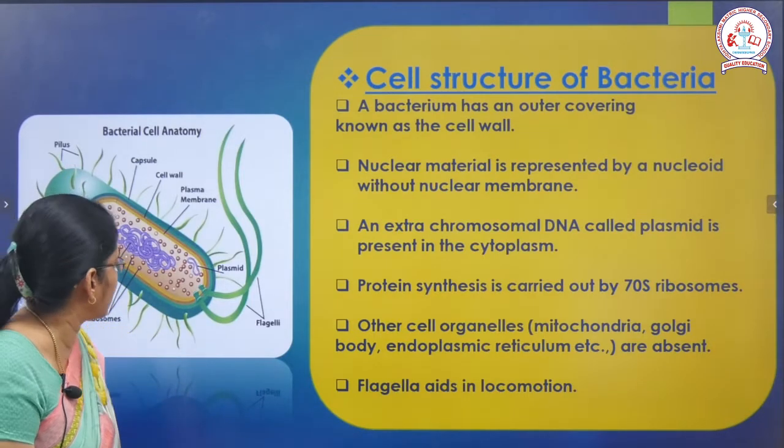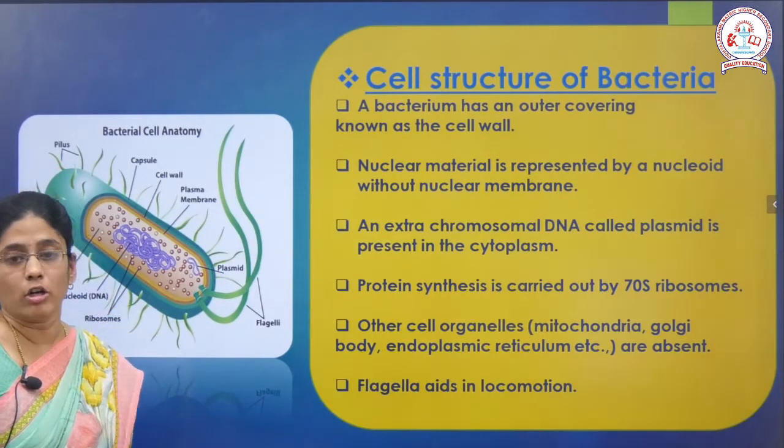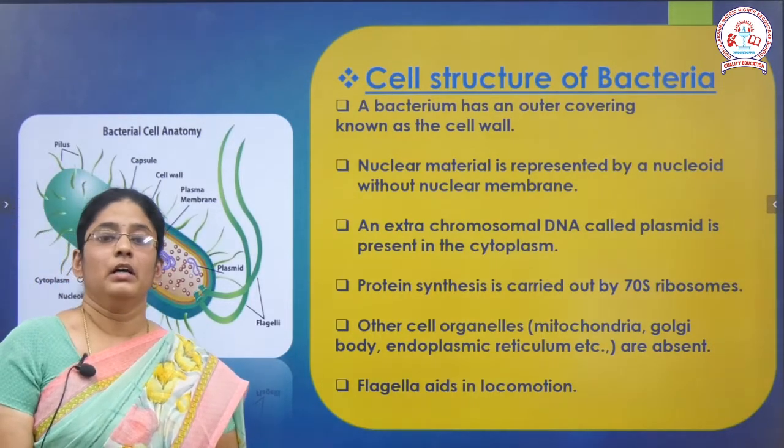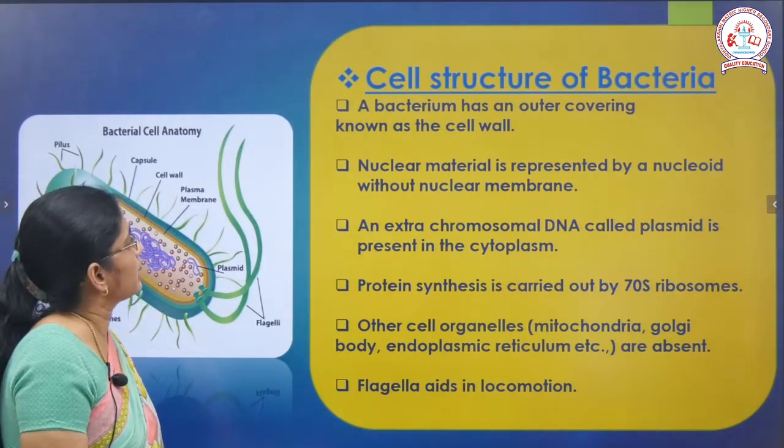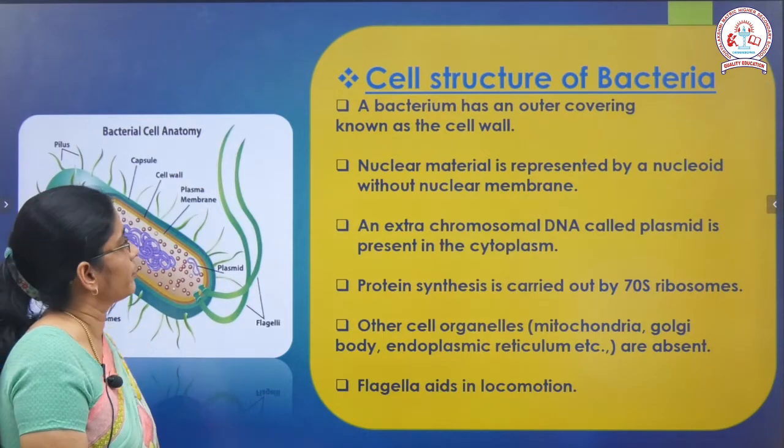And the flagella mainly aid in locomotion. Some bacteria possess pili and cilia also for locomotion. So this is about the cell structure of a bacterium.